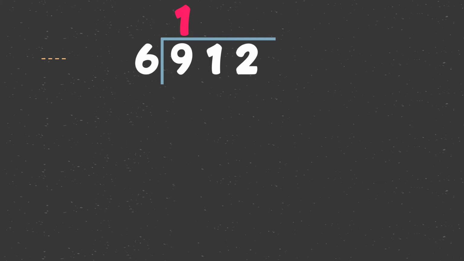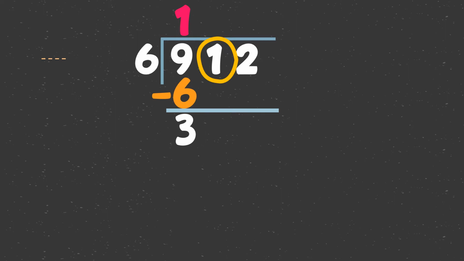Then, we will multiply 1 sa 6. 1 times 6. 6. Dito natin ilalagay sa ibaba ng 9. Then, we will subtract. 9 minus 6. 3. Then, lipat tayo dito sa sunod na digit, which is 1. And we will bring that down. 31 divided by 6. Ilang 6 ba ang meron sa 31? 5. Dito naman natin ilalagay ang ating answer sa taas ng 1.